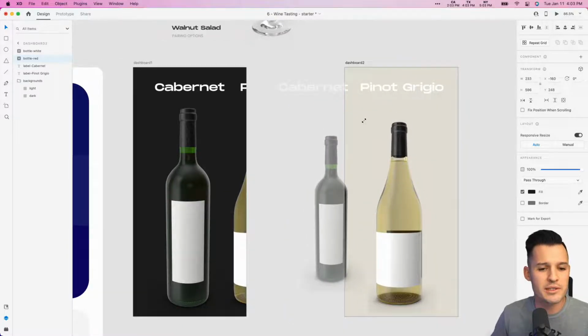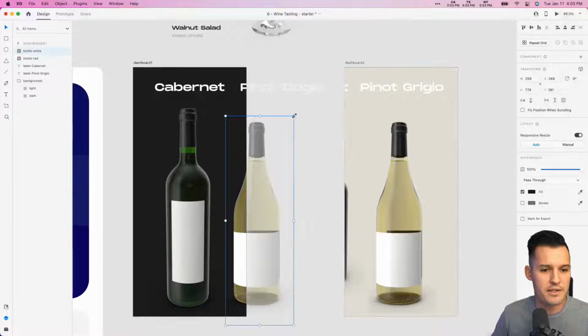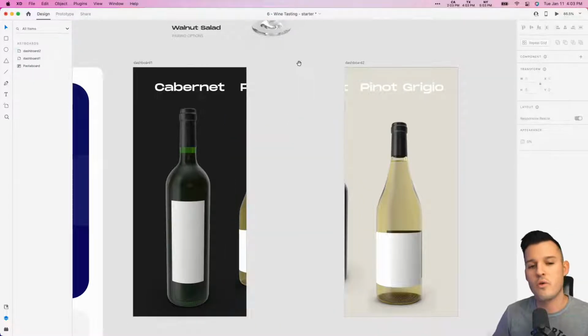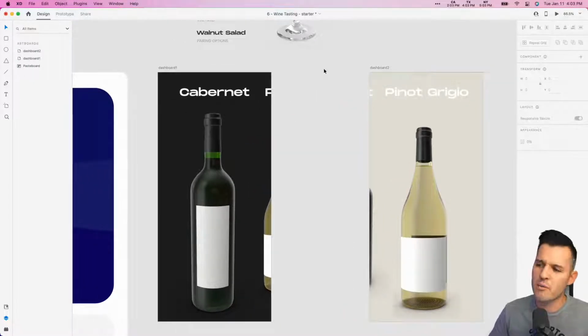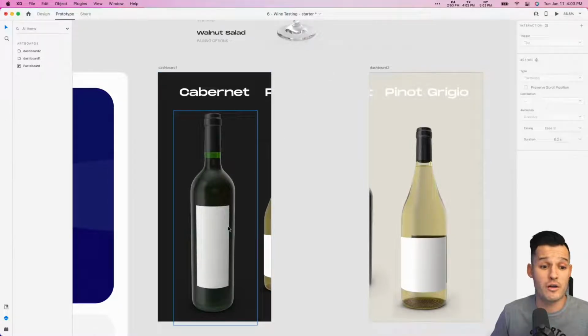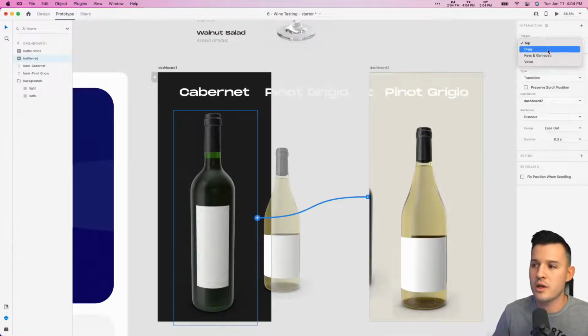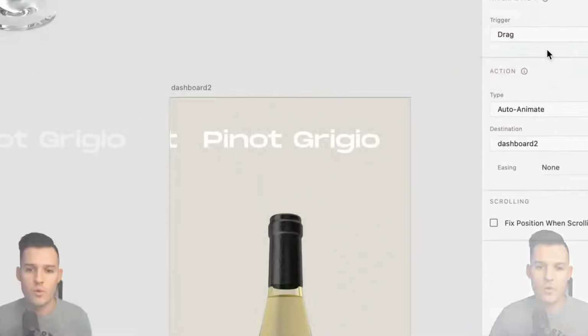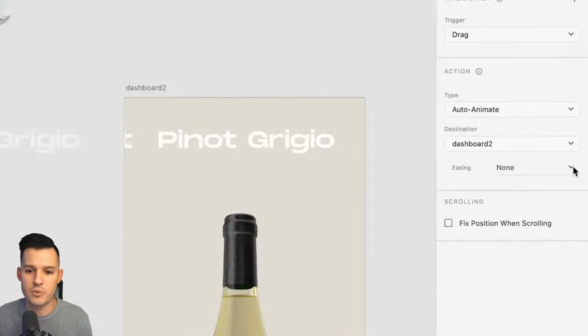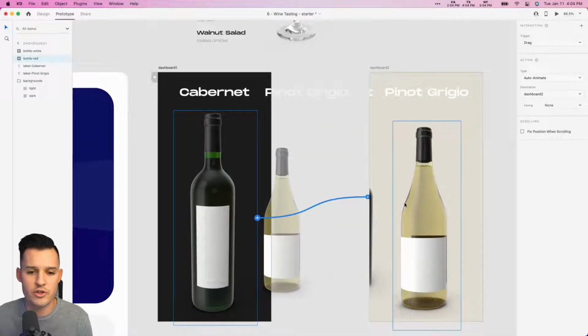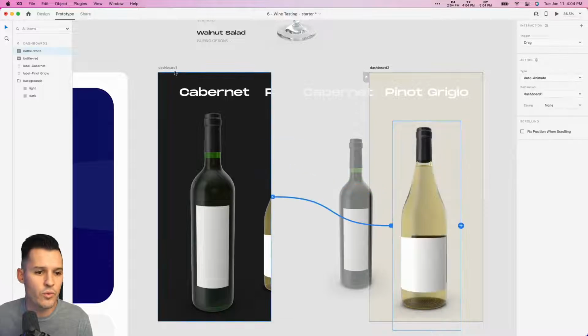I'm also going to do just a little bit of a shrinking kind of effect here. So as we drag them over, we get a cool effect. Let's prototype that really quick because so far so good. Let's grab this and we'll drag. So on drag here, we will auto animate to dashboard 2. We don't need easing on our drag gesture. We'll just do the other one right back there.